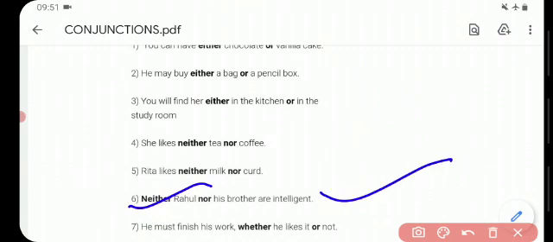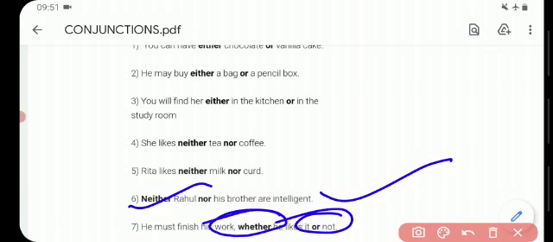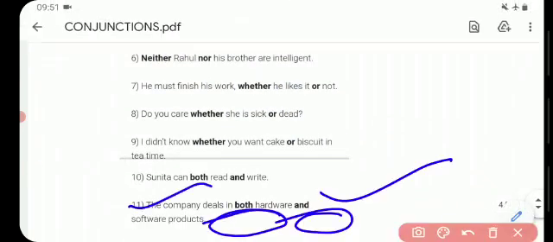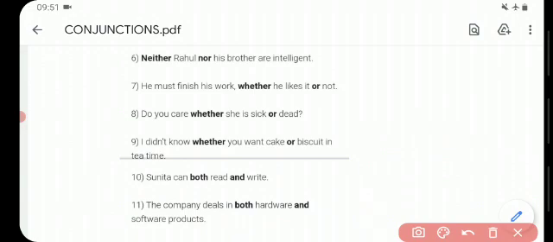He must finish his work whether he likes it or not. So next correlative conjunction is whether or. Do you care whether she is sick or dead? I didn't know whether you wanted cake or biscuit at tea time.